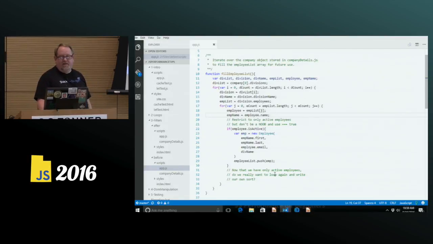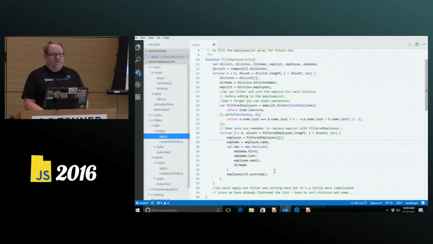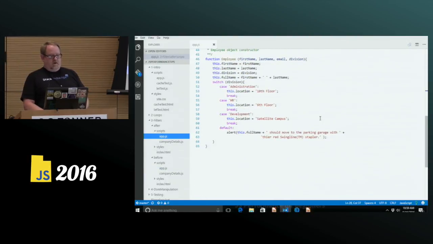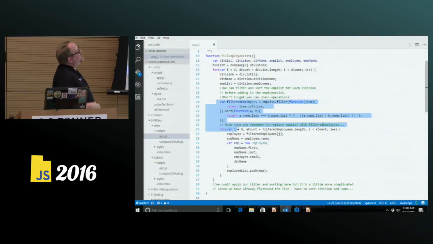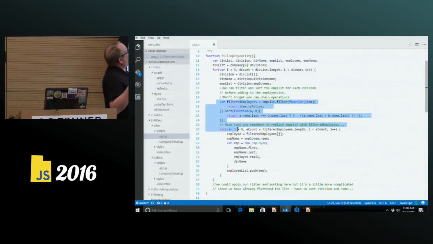Well, we could do that down here now that we only have active employees, but if we've got to write that in our own if or our own loop and our own sort, that's complicated. So we can use the built-in filters that are built into JavaScript. We can take our first document and filter on, are they all active, and return that. And then we can filter on and then we can sort using the built-in function.